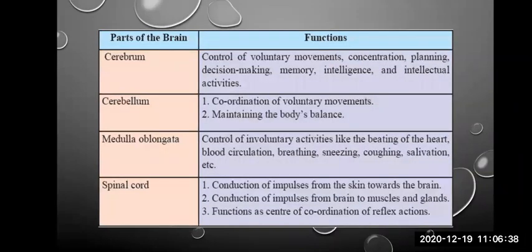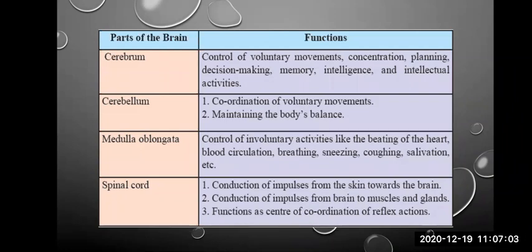Now, let us just recollect what we have learned today. We have learned about the nervous system. In humans, the nervous system is divided into three parts. First is central nervous system, which comprises of brain and spinal cord.